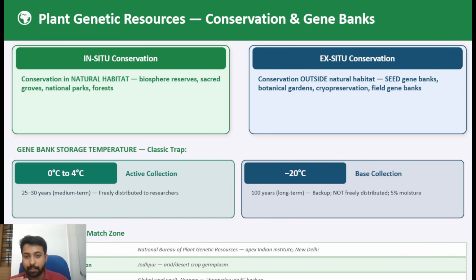For conservation, I already told you there are different types of collections: active collections, base collections, working collections. You should be very clear about the storage conditions of each collection: temperature, humidity, and the duration for which it can be stored.